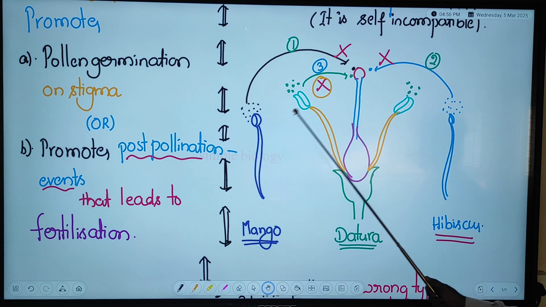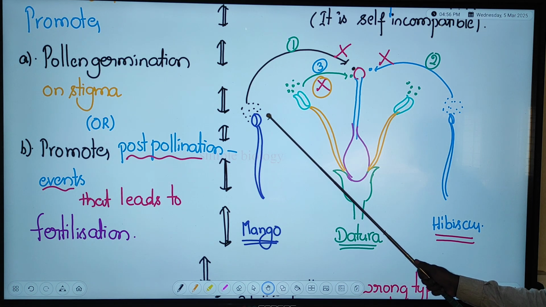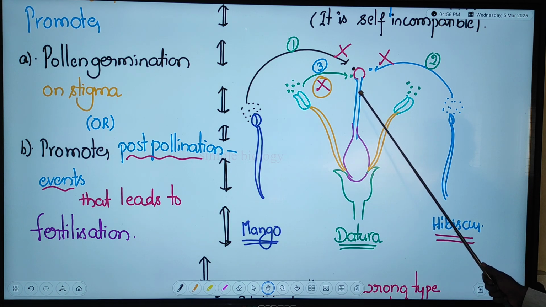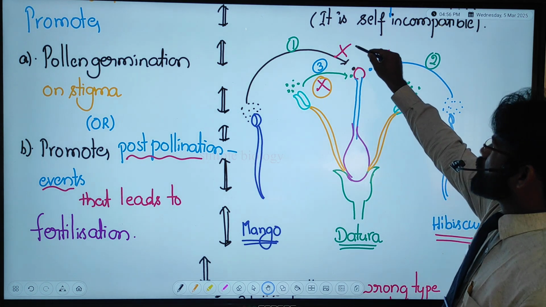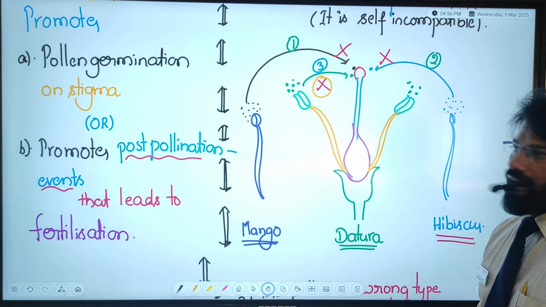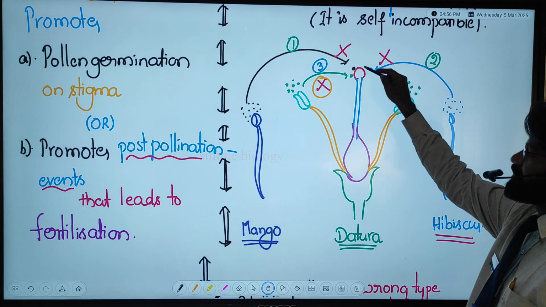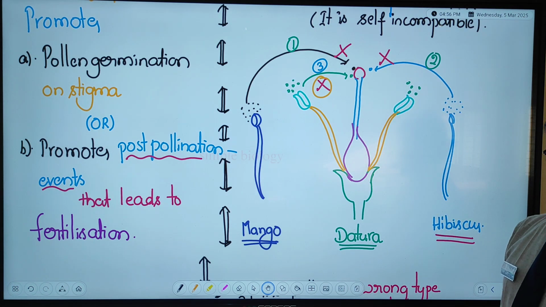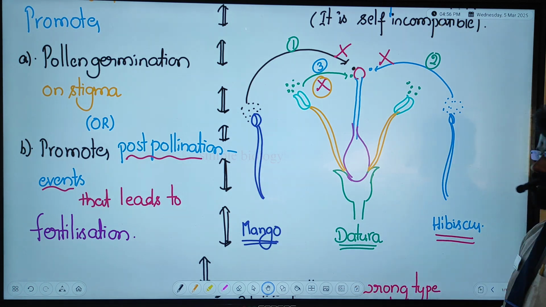The stigma of the datura does not accept it, so it is called incompatible. The same with other species: hibiscus pollen reaching the stigma of the datura is also not accepted. That is also incompatible. This is the incompatibility of mango and hibiscus.